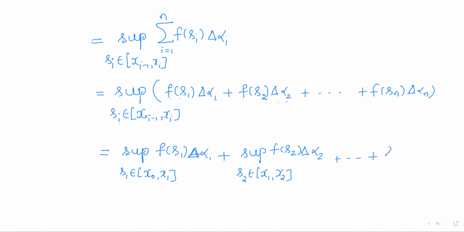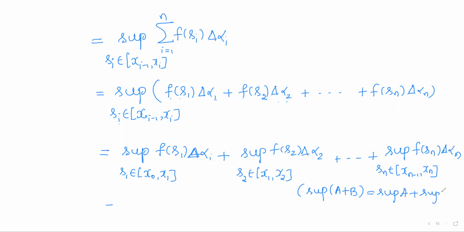So like this, the supremum of f of sn delta alpha n as sn varies over xn minus 1, xn. Here I am using the identity that the supremum of A plus B is the supremum of A plus the supremum of B. So this can be written in summation form: the summation of the supremum of f of si delta alpha i as si varies over the ith subinterval xi minus 1, xi, running from 1 to n.